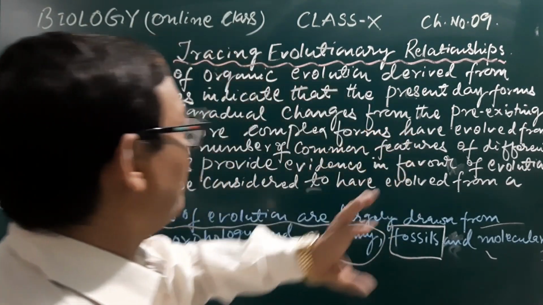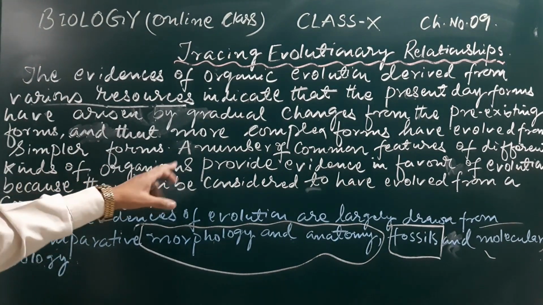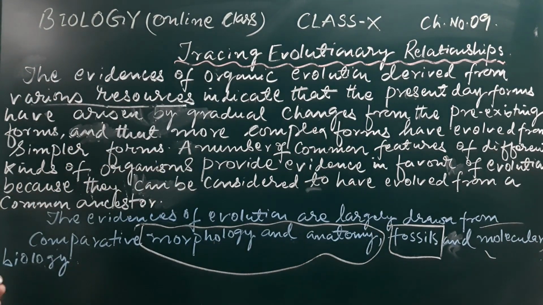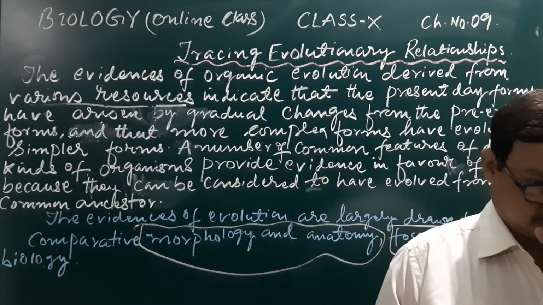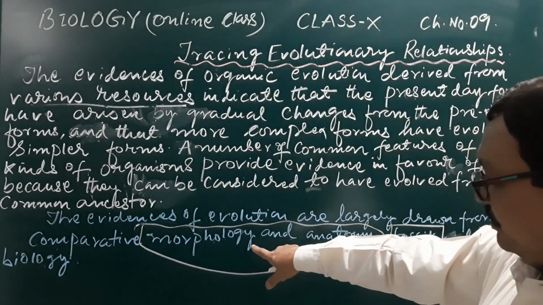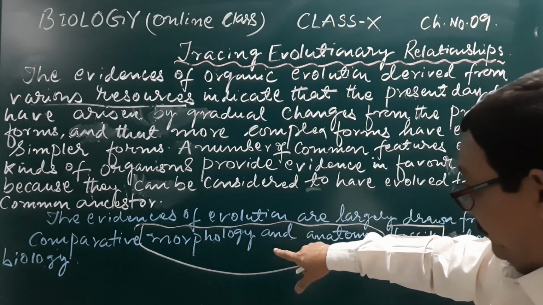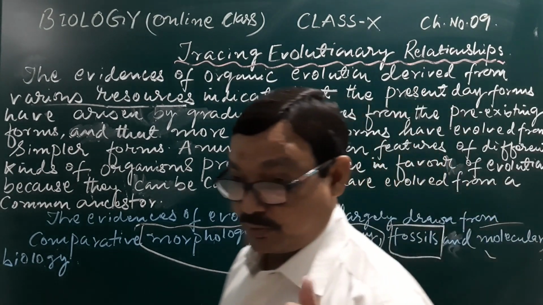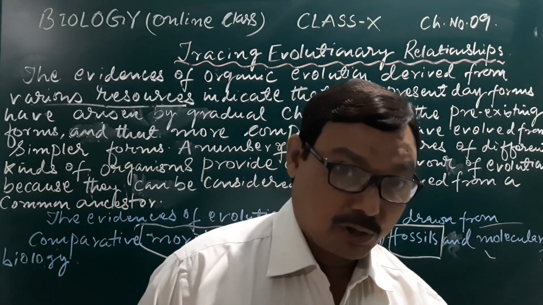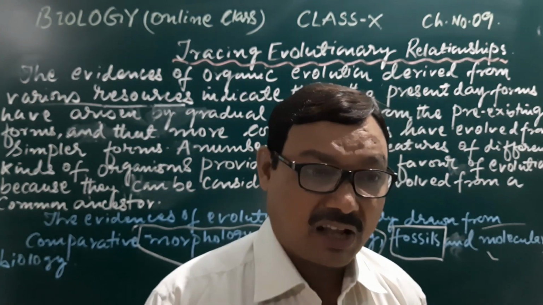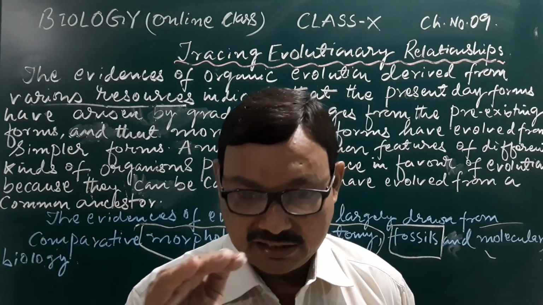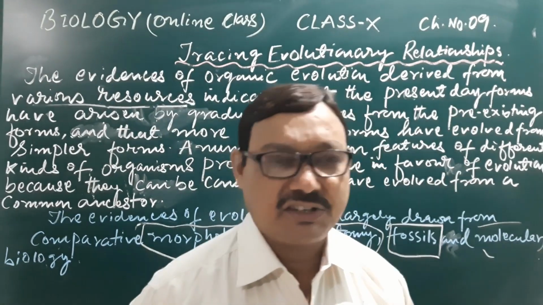A number of common features of different kinds of organisms provide evidence in favor of evolution because they can be considered to have evolved from a common ancestor. When we are talking about morphology, the comparative study of the morphological and anatomical features of organisms will show, in the case of homologous organs, similarities in basic structure but different functions.